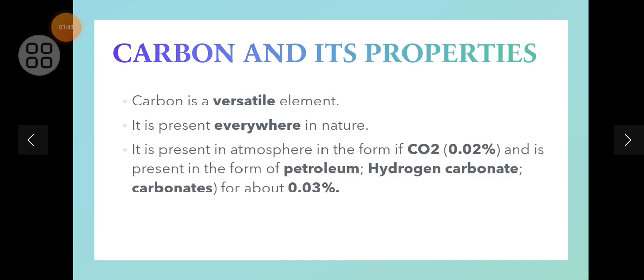It is present in the atmosphere in the form of CO2, 0.02%, and present in the form of petroleum, hydrogen carbonates, carbonates for about 0.03%. And it is not present in water. We all know on burning, water does not produce carbon dioxide, right? And first of all, water does not even get burned. But when I talk about your clothes, your pages, and many more things which can be burnt easily, they produce some smoke or fuel which also has carbon dioxide present.